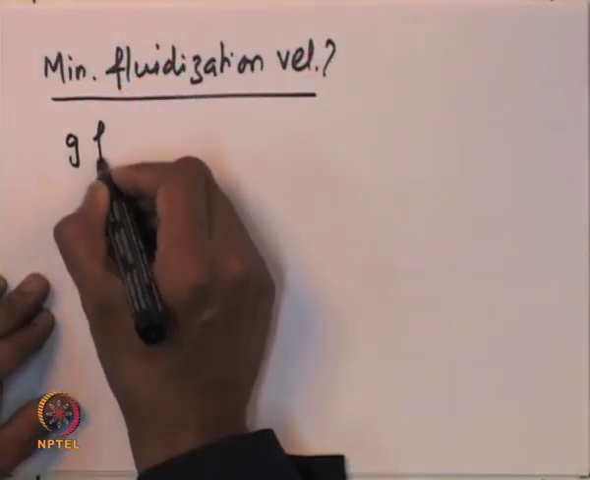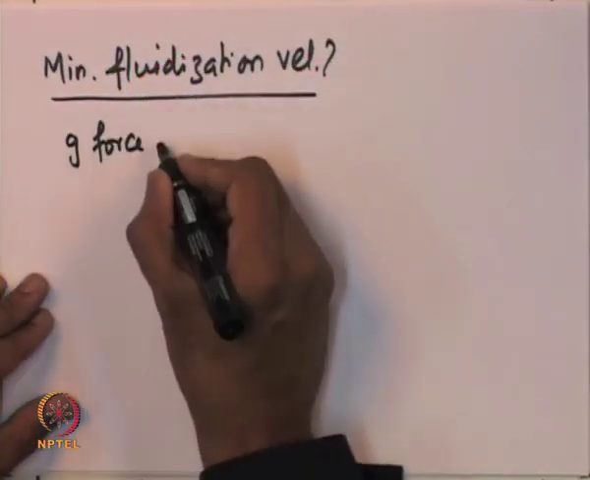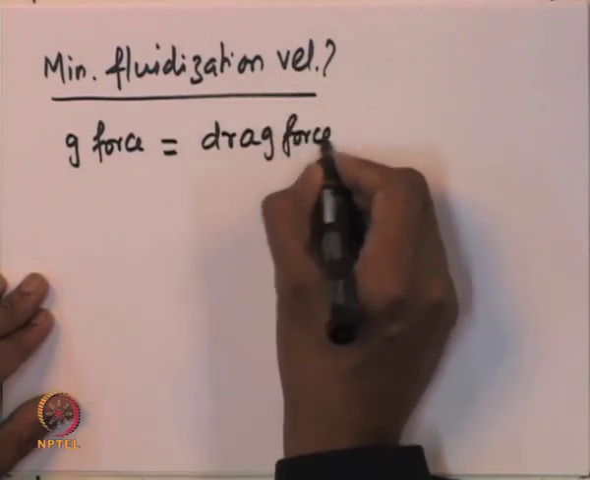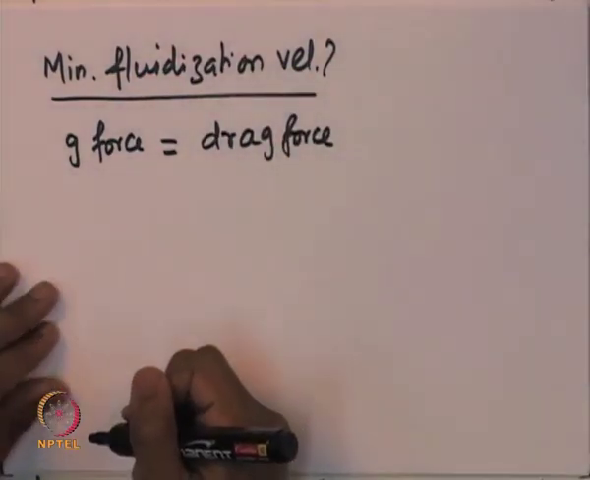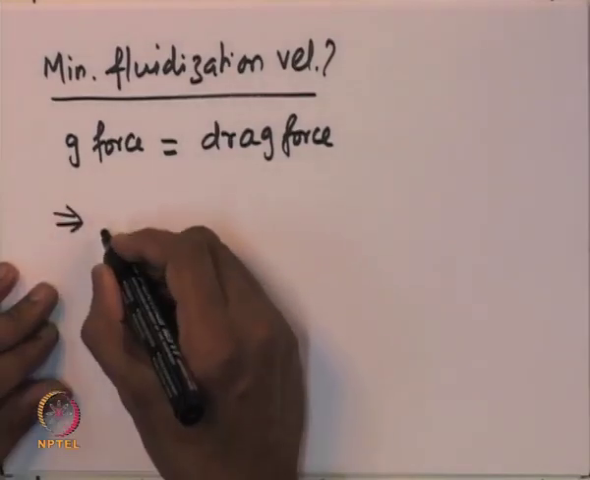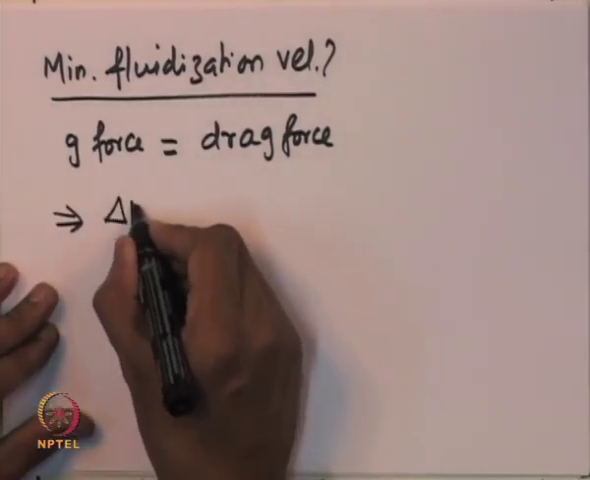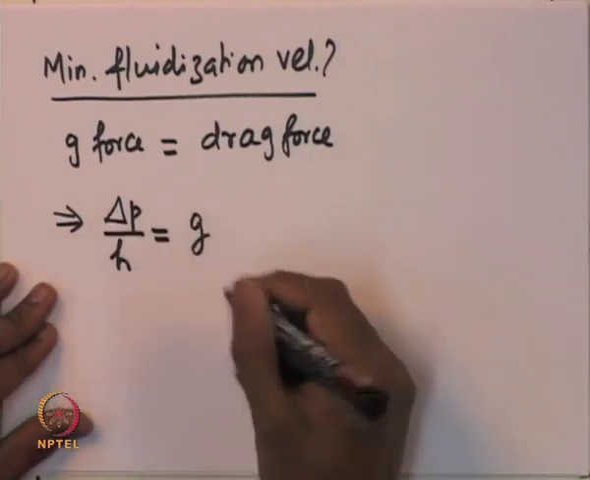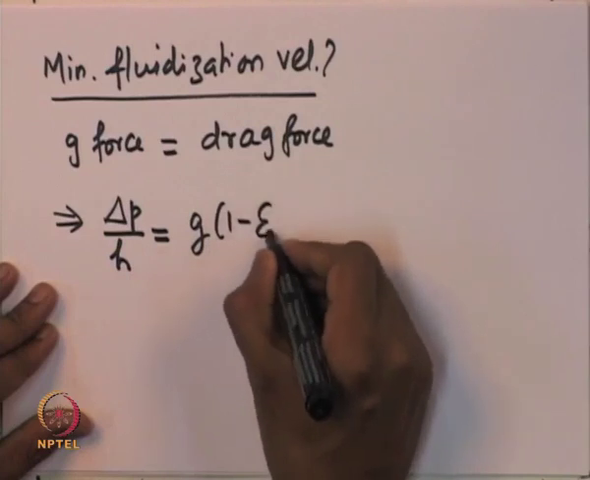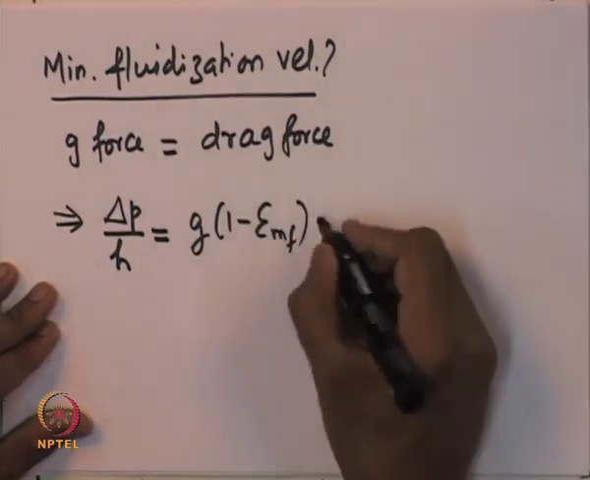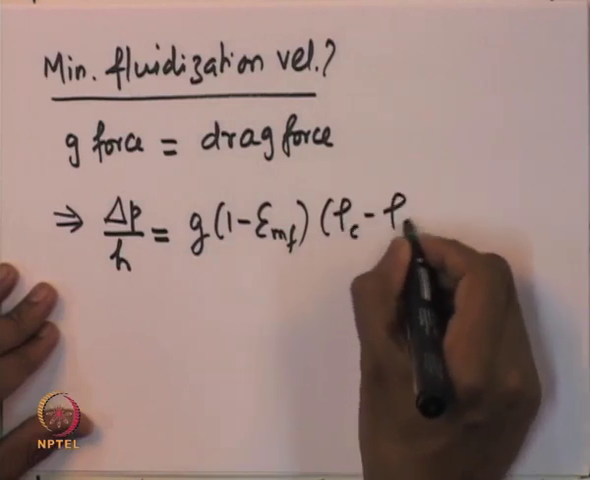So, the gravitational force should be equal to the drag force that is exerted by the gas stream on the catalyst particles. That balance will give us a pressure relationship. So, that will be delta P by H, which should be equal to gravity g into 1 minus epsilon mf, which is the porosity at the minimum fluidization velocity, into the difference in the densities.